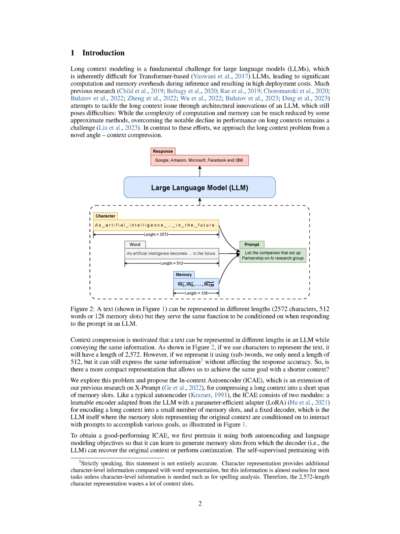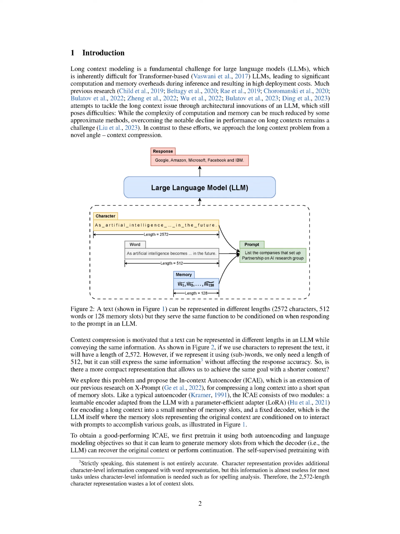To explore this question, we propose the In-context Autoencoder, ICAE, an extension of our previous research on XPrompt, which aims to compress a long context into a short span of memory slots. The ICAE, like a typical autoencoder, consists of two parts: a learnable encoder adapted from the LLM with a parameter-efficient adapter, LoRA, for encoding a long context into a small number of memory slots, and a fixed decoder, which is the LLM itself, where the memory slots representing the original context are conditioned on to interact with prompts to accomplish various goals.